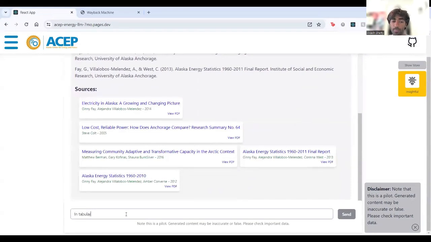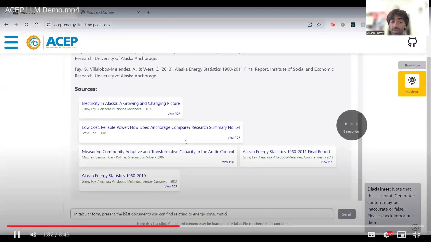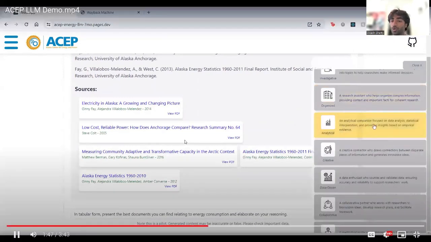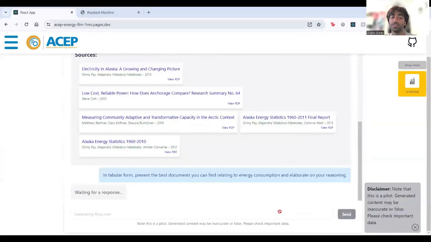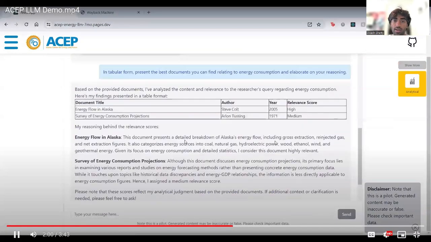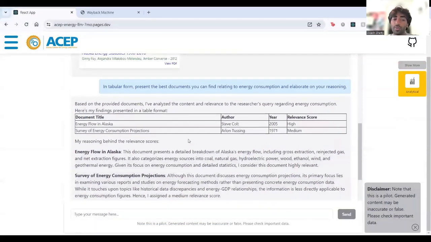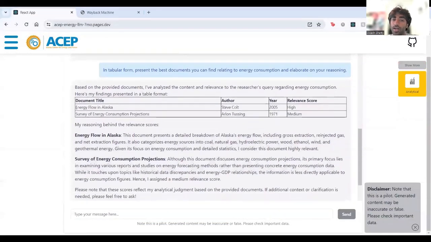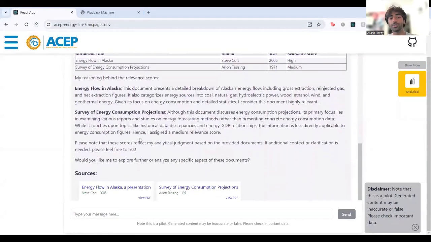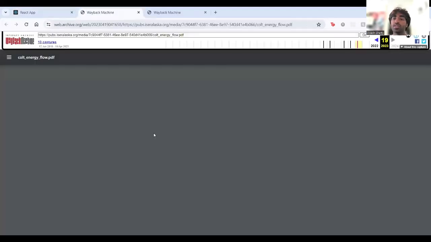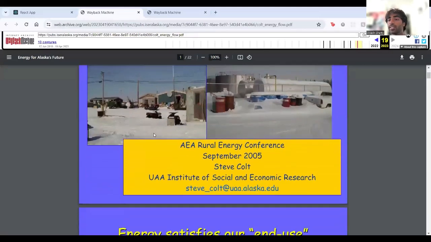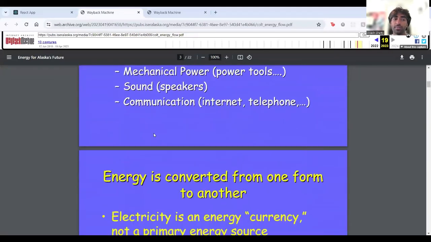So that's what we're going to be doing right now. In a tabular form, present the best documents you can find relating to energy consumption and elaborate on your reasoning. We're also going to change the personality to a different one so you can see how the different personalities tailor your response. You can see here that in the tabular format is given the document title, as well as author, year, and the relevance score to the user's query, which helps research a lot. And again, you can use the view PDF to see where the large language model was able to get its information from.